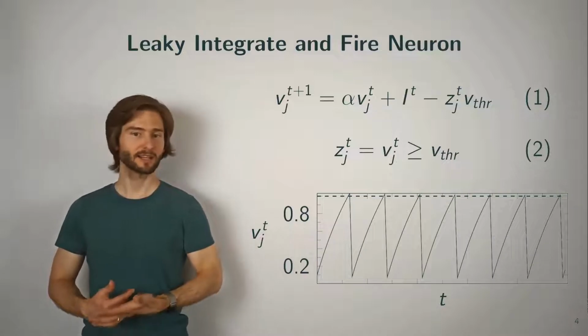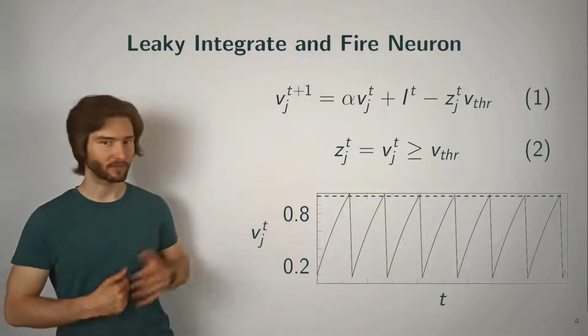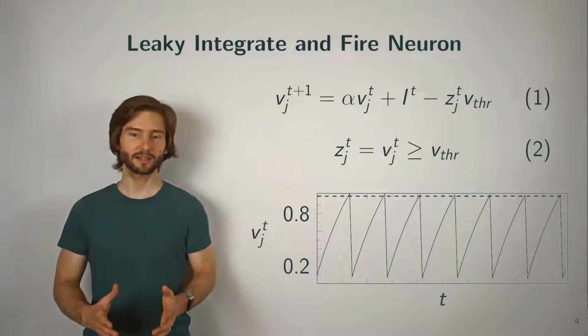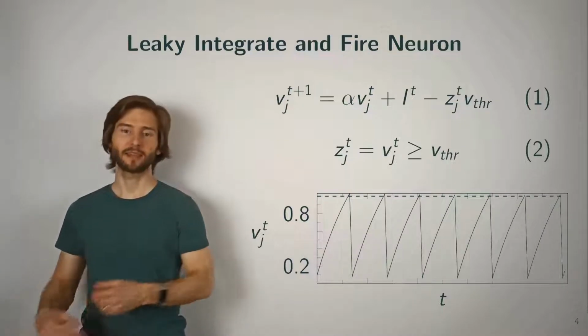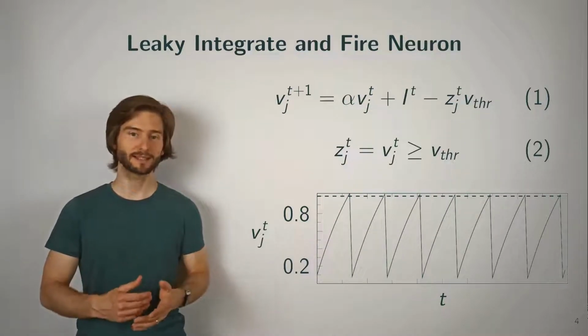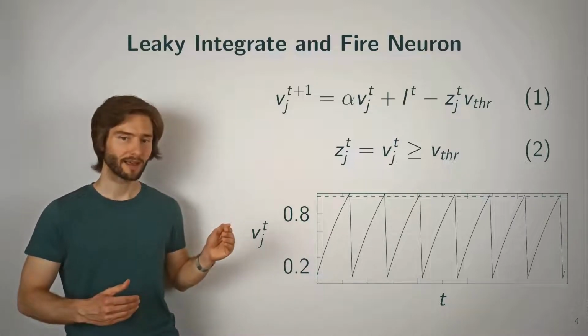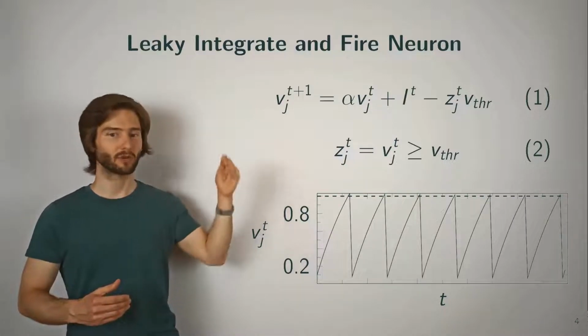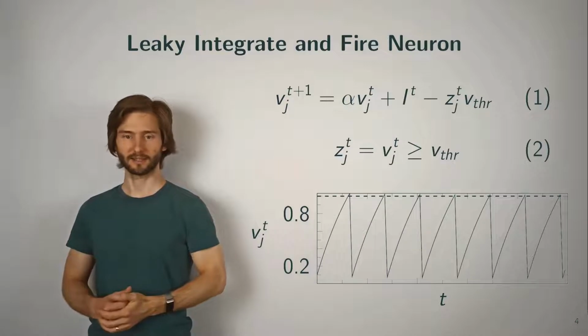And this behavior can also be seen in the graph here on the bottom, where a neuron is simulated with a constant input current, and therefore its voltage increases until it reaches the spike threshold, where it then emits a spike and the voltage gets reset and the whole process starts again.